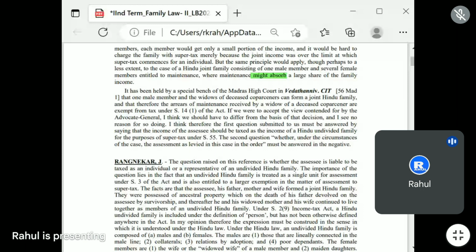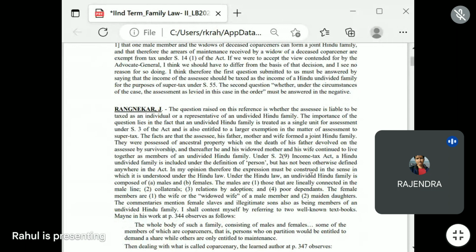So what are the observations of Justice Rangnekar? You can read. The observation or analysis by Justice Rangnekar.